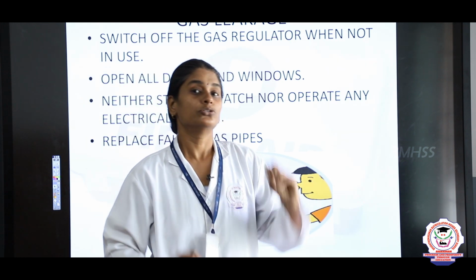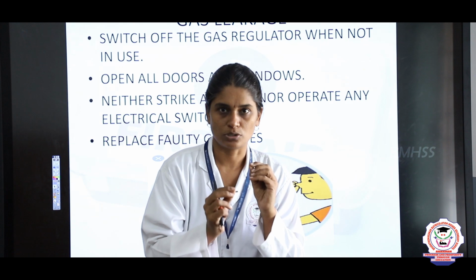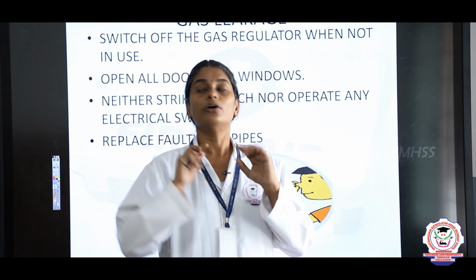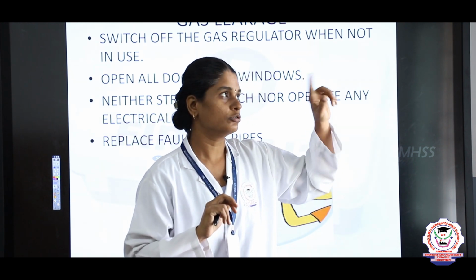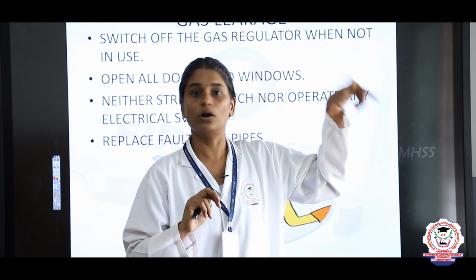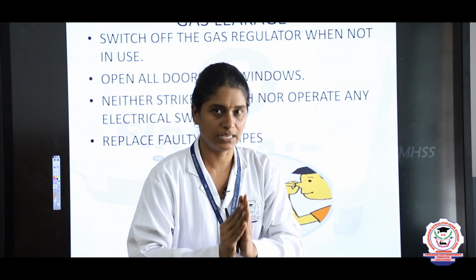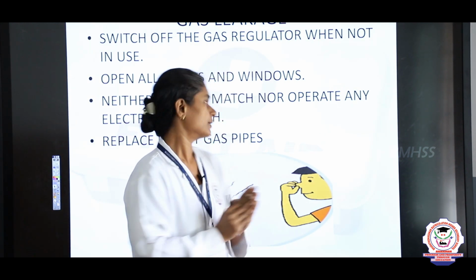It means that during a gas leakage you should not strike a matchbox because that may lead to a fire accident, and you should not operate any electrical appliances or switches, either on or off. It may lead to accidents.